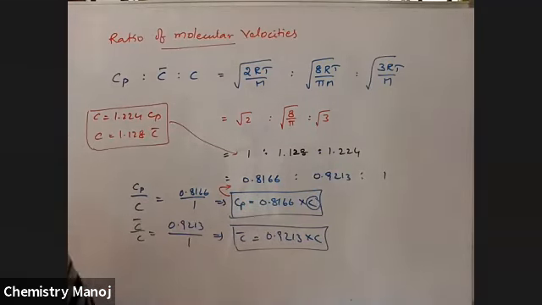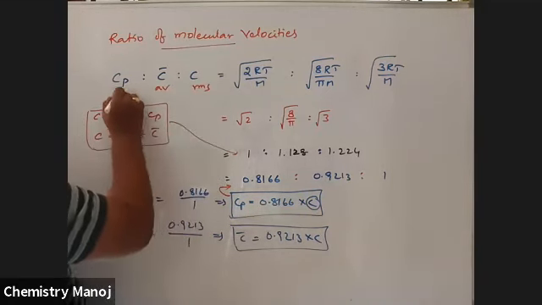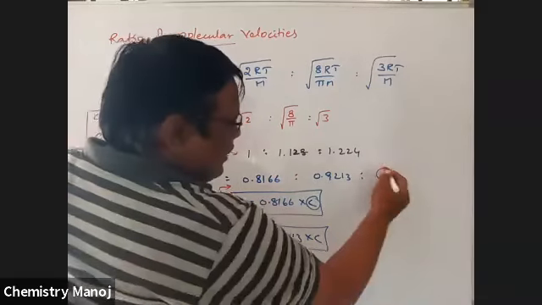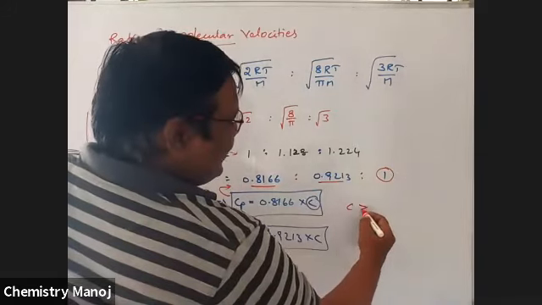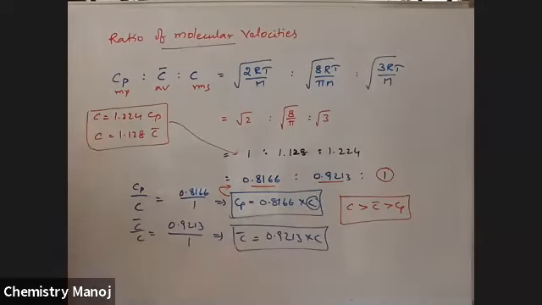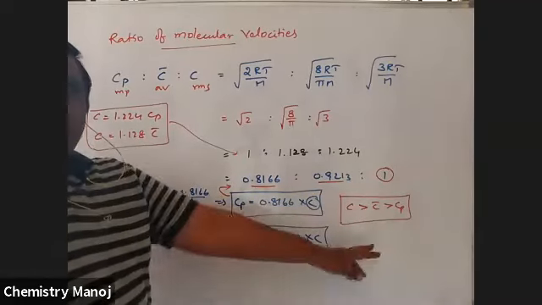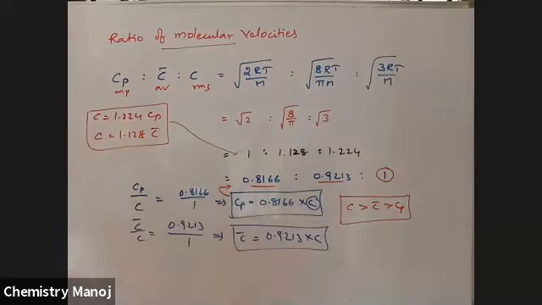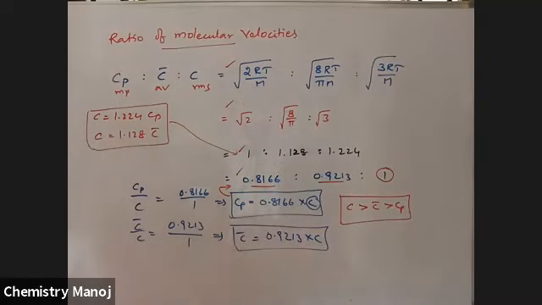Mind it, from this relation, whose value is more? It is RMS, then average, then most probable. So RMS velocity is always greater than average velocity and most probable velocity. Therefore Cn is greater than C bar, which is greater than Cp, for a gas molecule at constant temperature. That is very, very important. All these ratios are used in your objective side.